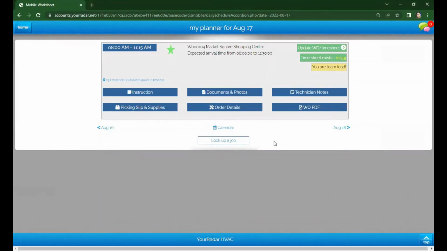And that's how your technician can view and work in his technician portal.